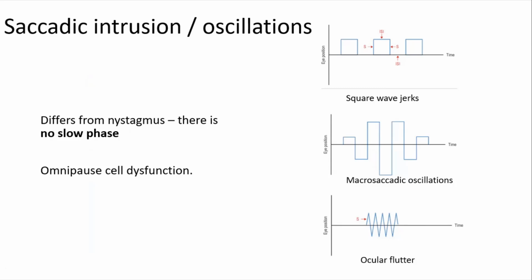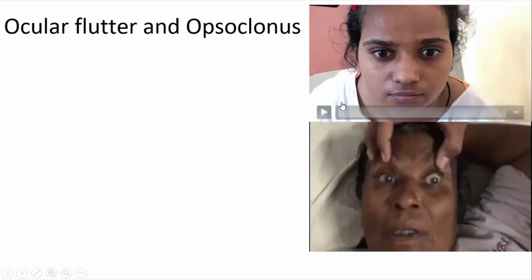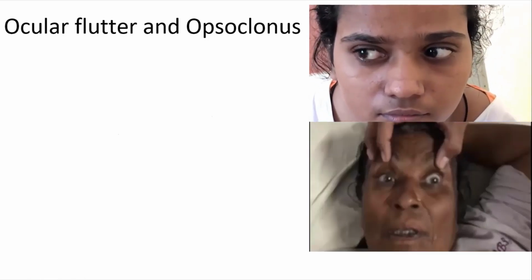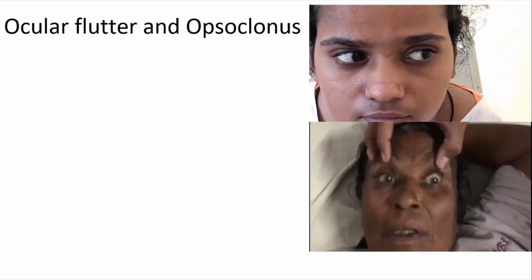If its amplitude is bigger, it's called macro square wave jerks. If you have a crescendo-decrescendo pattern, especially at the time of fixation, it's called macrosaccadic oscillations. If there is no intersaccadic interval and it's happening only in the horizontal direction, it's called ocular flutter. This is because of dysfunction of the omnipause neurons. There are two videos. Can you see this video? Ocular flutter is happening only in the horizontal direction, with back-to-back saccades without any intersaccadic interval.